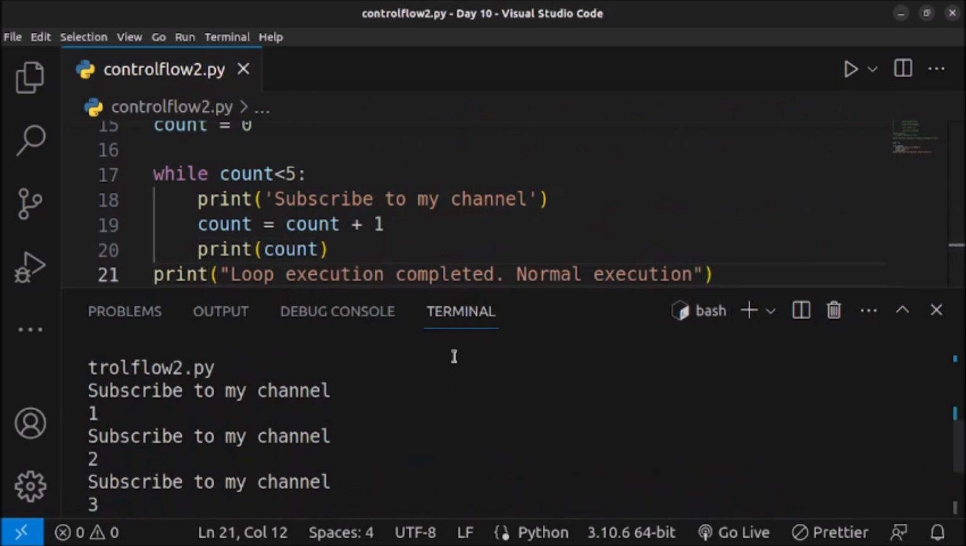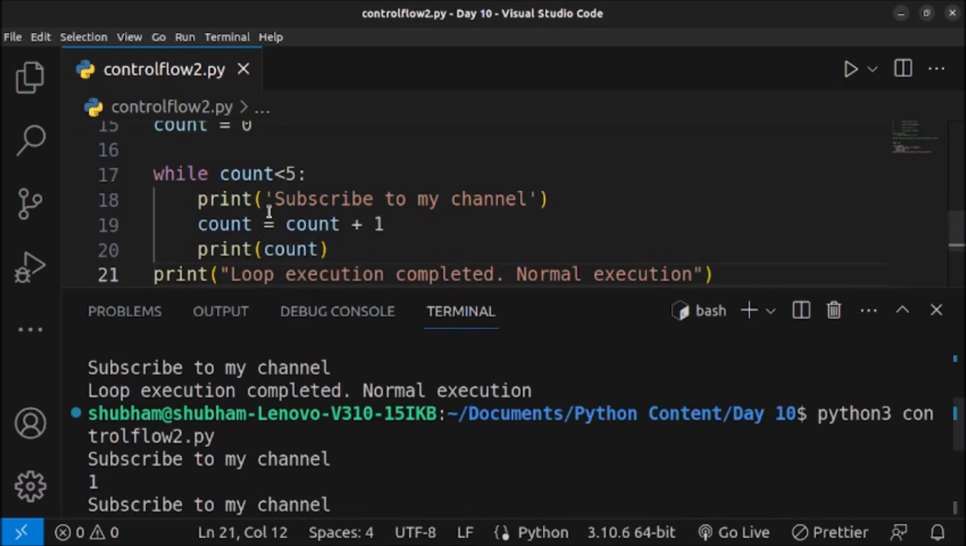So yes, now first of all, count is 0. While 0 is less than 5, 0 is less than 5, we know that. So this condition will evaluate to true. Then we will go inside the loop. This line will print subscribe to my channel. As you can see, subscribe to my channel is printed.